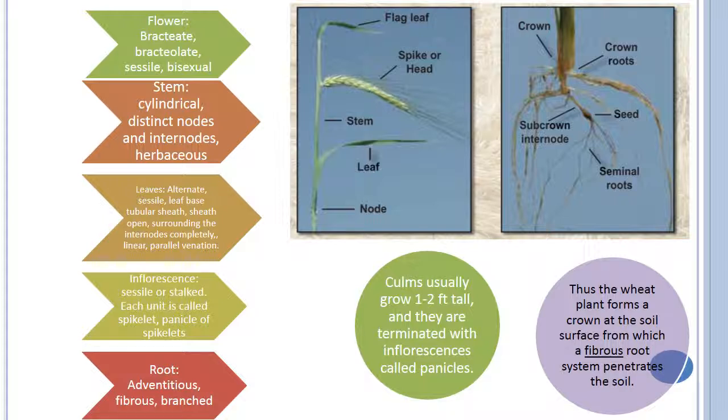Linear, parallel venation. Inflorescence is sessile or stalked. Each unit is called a spikelet, a panicle of spikelets. Root is adventitious, fibrous and branched. Culms usually grow 1 to 2 feet tall, and sometimes even less than 1 foot. They are terminated with an inflorescence called a panicle. Thus, the wheat plant forms a crown at the soil surface from which a fibrous root system penetrates the soil.